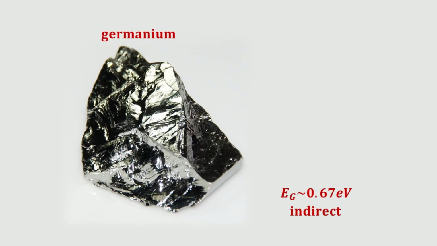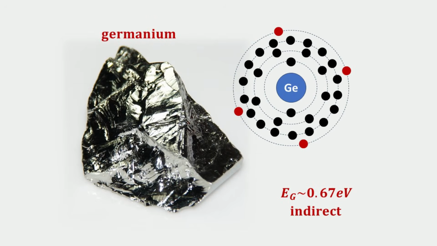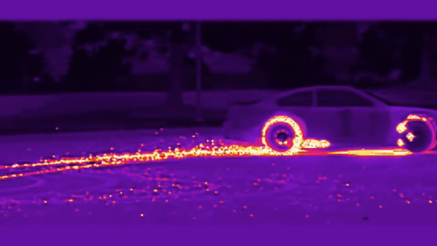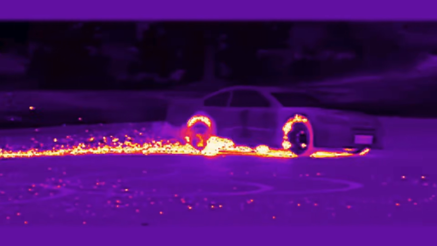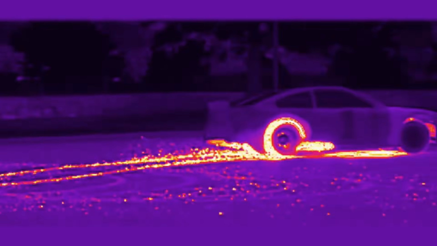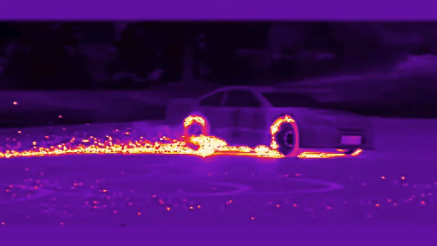The elemental semiconductor germanium has an energy gap of 0.67 electron volts. It is lustrous, hard, brittle, and grayish-white. It has an atomic number of 32 and belongs to group 4 of the periodic table. Thus, it has 4 electrons in the outermost shell. We call them the valence electrons, and these are the electrons that make up the valence band. Since its energy gap coincides with that of the infrared electromagnetic spectrum, germanium is used to make infrared optical components to absorb and emit infrared light. For example, one can find these germanium optoelectronic devices in night vision goggles, thermal imagers, and infrared astronomy.